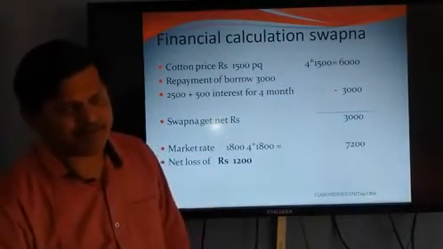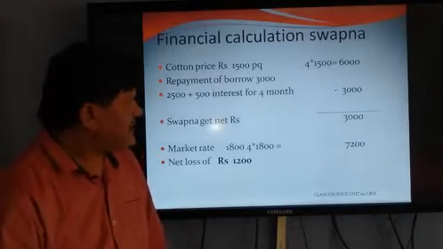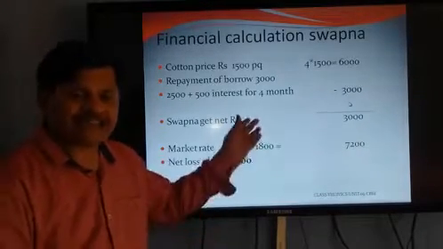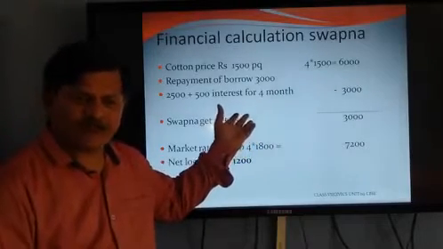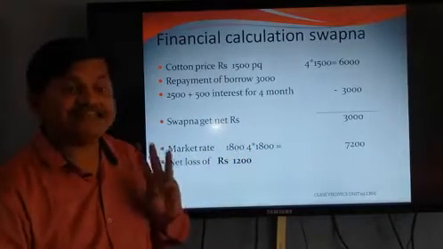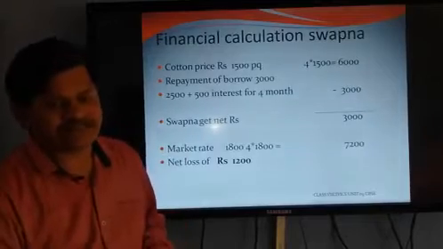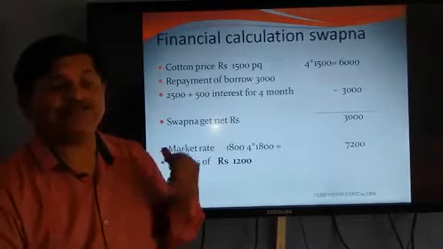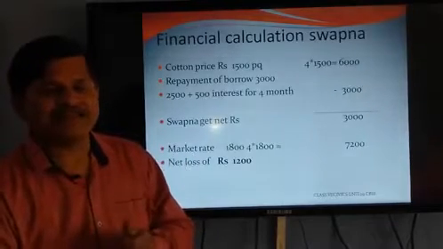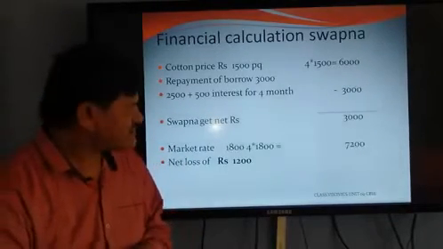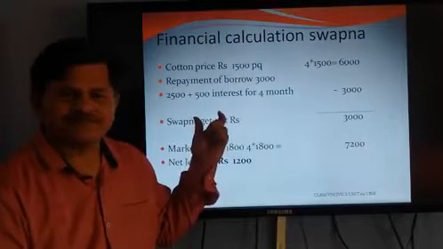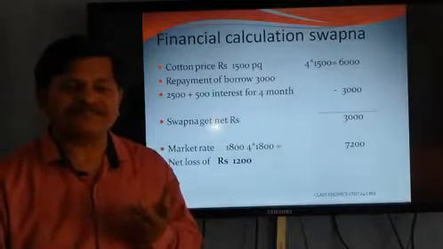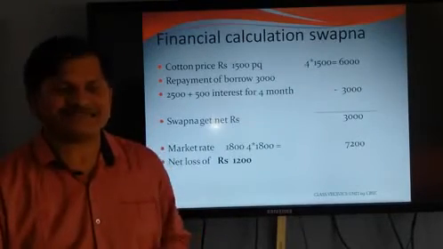He cuts her borrowed amount plus interest, that is 3,000 rupees: 2,500 rupees borrowed and 500 rupees collected as interest. That is approximately 20% for 4 to 5 months. That is a high interest rate.